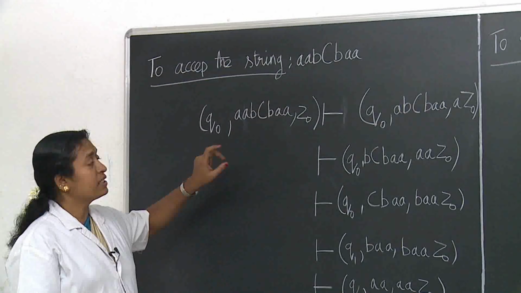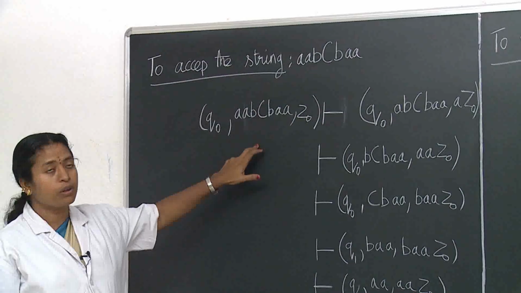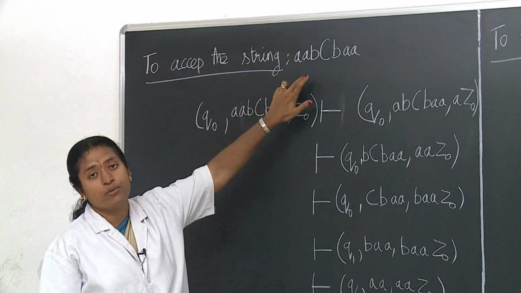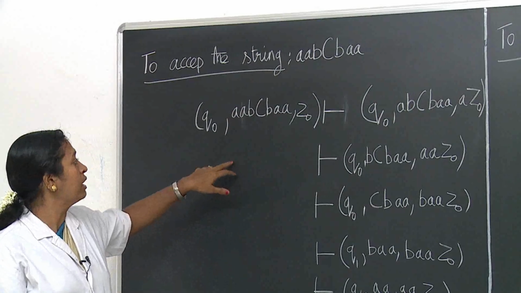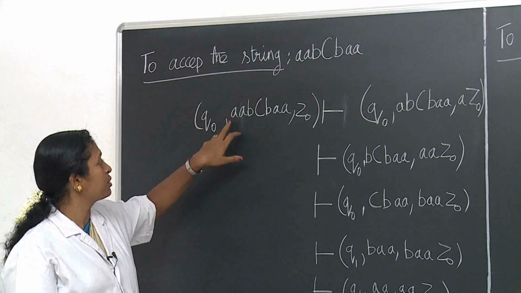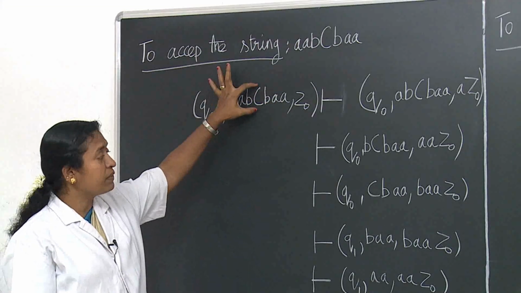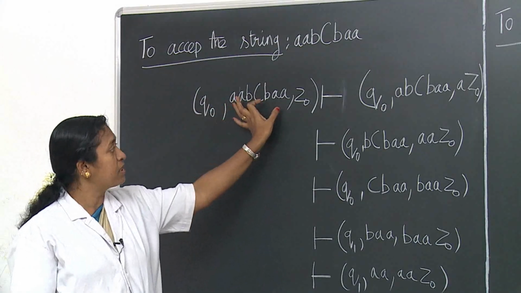We have seen the general procedure for checking whether a given string is a palindrome using the pushdown automata. Now we can see an example string. Here is a palindrome string. We have to check whether this string is accepted by the pushdown automata or not. Consider the transitions for A A B, capital C, B A A. The C is the middle symbol, with the string before it and the reverse string after it.